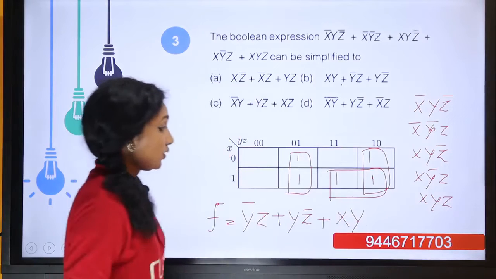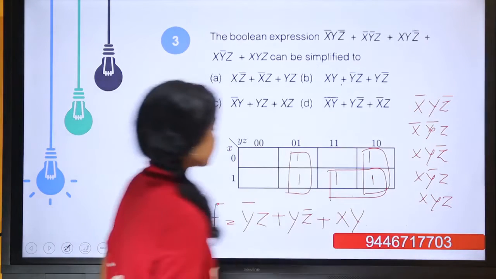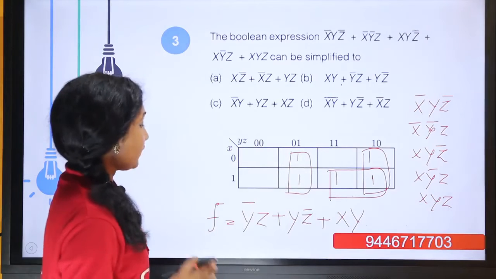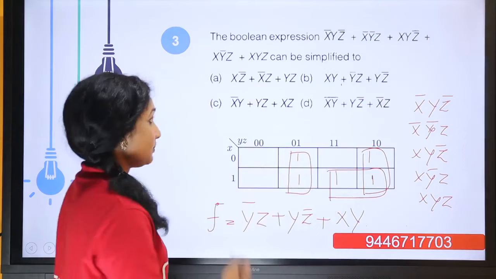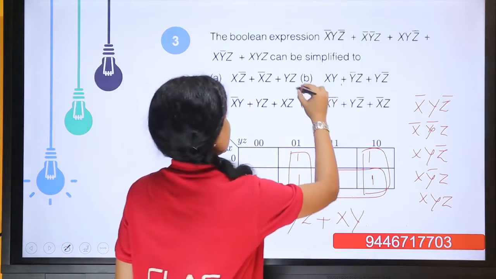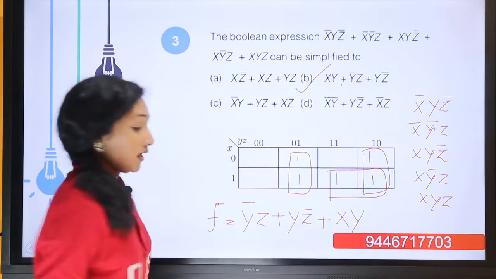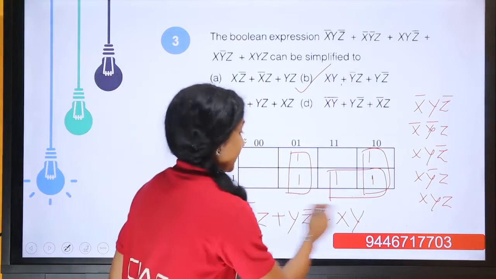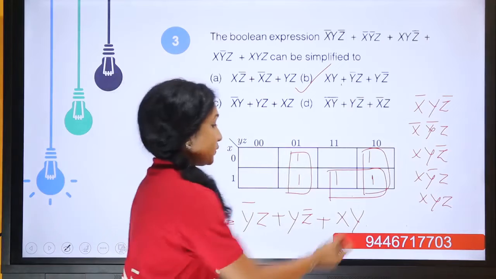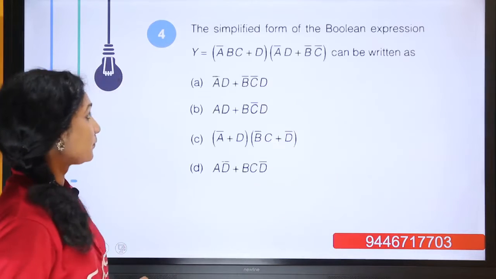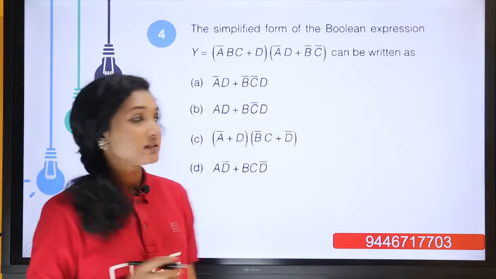So we can check what will happen. y bar z or y z bar or xy, it's there in option B. So this grouping is done. We can group these two ones, but it is not in the options, so we adopt this one. Now moving to the fourth question.